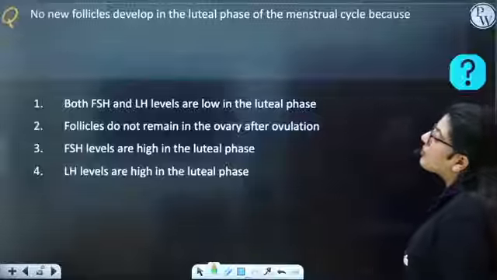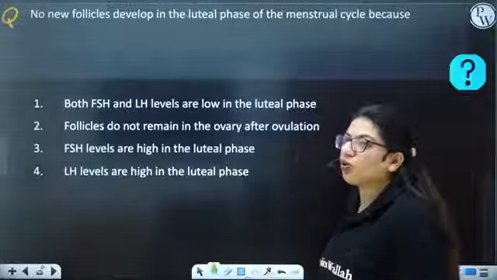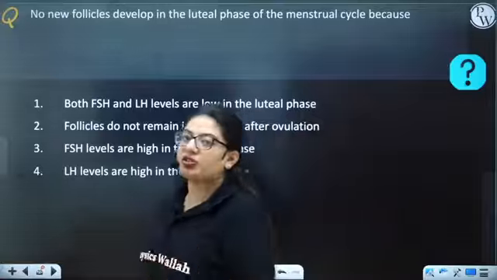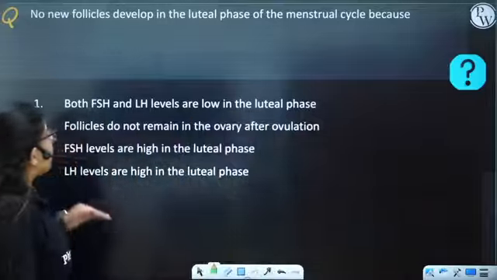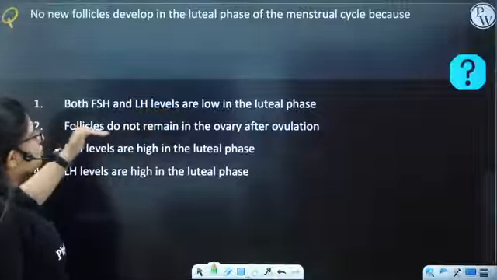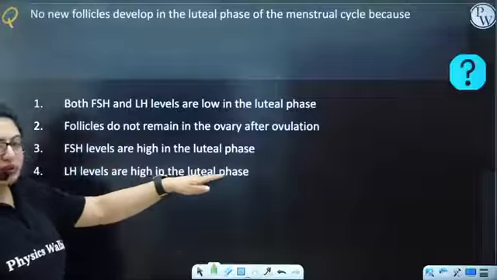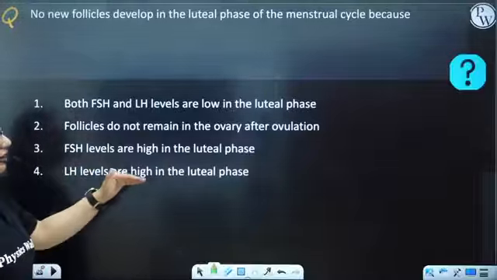Next. No new follicles develop in the luteal phase of the menstrual cycle, because why is there no new follicle formation during the luteal phase? First, both FSH and LH levels are low in the luteal phase. Follicles do not remain in the ovary after ovulation. FSH levels are high in the luteal phase. LH levels are high in the luteal phase.